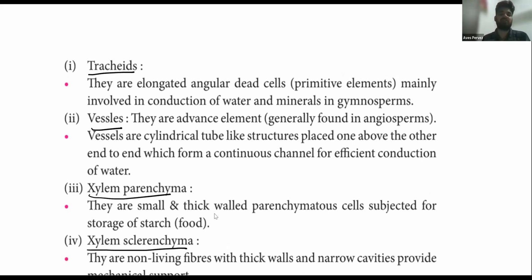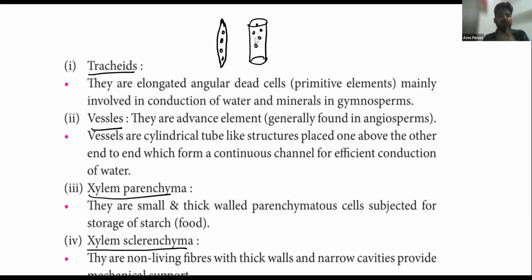So if I just talk about tracheids, tracheids are pointed, spindle-like structures, and they have perforations. Perforation means pores over it. So these are the tracheids that have corner-like edges, like this. And then there is another type of cell, the vessels, which are cylindrical in shape, and they also have perforations.